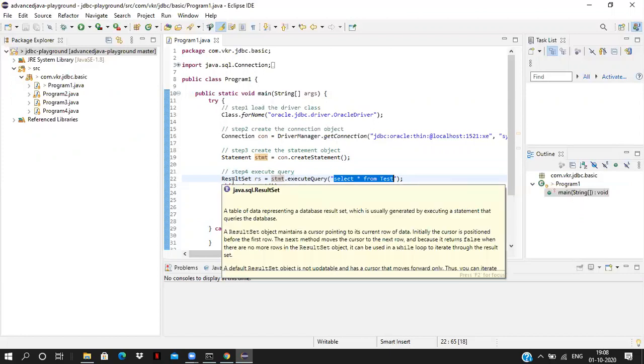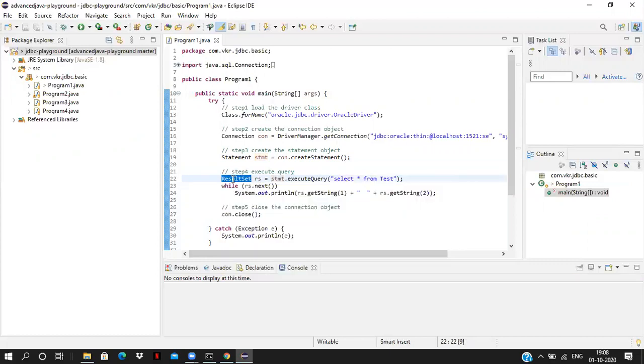Statement.executeQuery will give the ResultSet. ResultSet is a type of iterator over the data inside the database. ResultSet.next first checks whether there is a first record. If a record is there, it gives true, then it comes inside. ResultSet.getString(1), ResultSet.getString(2). Inside my test table, 2 columns are string types, which means varchar, so it just gets the data of string type.